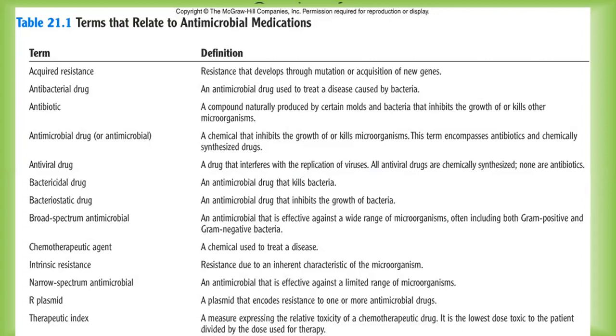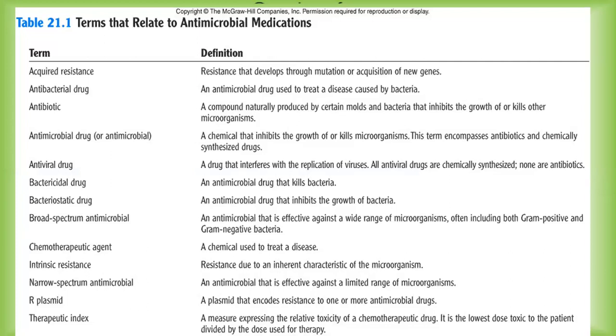That means an antibacterial drug which kills gram positive as well as gram negative. Along with that, it may be effective against rickettsia, chlamydia type of infection. Those agents are called broad spectrum antimicrobial drugs.